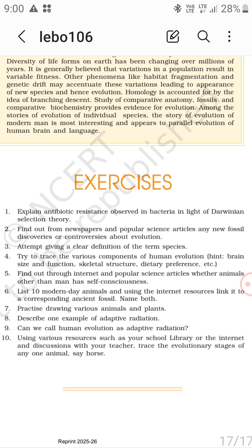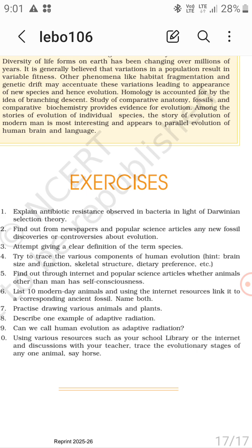Explain antibiotic resistance observed in bacteria in light of Darwinian selection theory. Within years or months, it is resistance. Bacteria get resistant against the antibiotics, right? And it is the nature selects them because they are surviving. They are fit. They are getting fit into the nature by variable fitness, by variations in each generation. So in themselves, right? Not in generations.